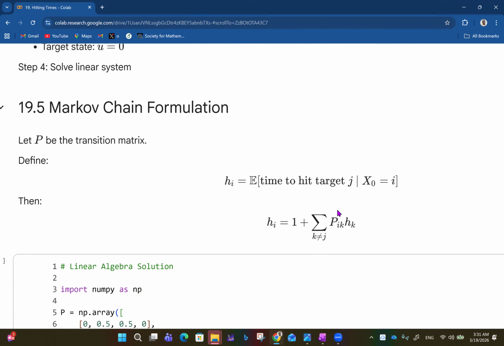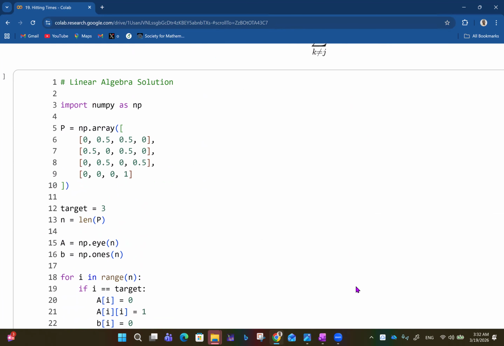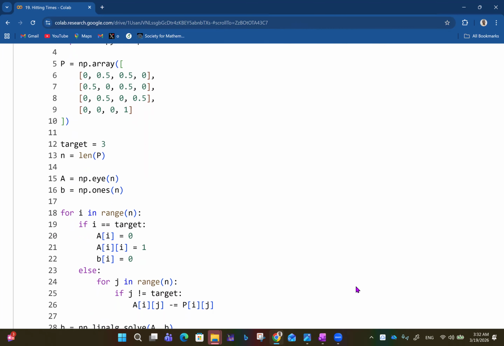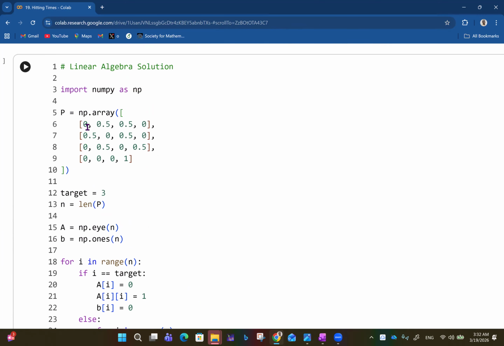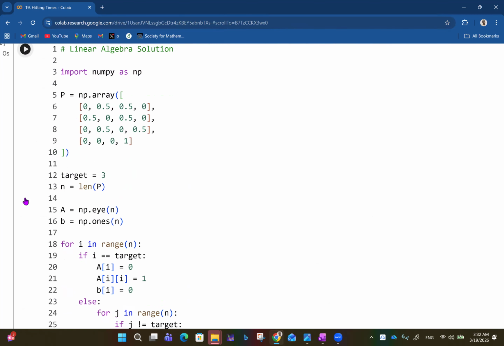So we have the Markov chain formulation. Let P be the transition matrix. Define h_i to be the expected time to hit target j given X naught is equal to i. Then h_i is 1 plus summation for k not equal to j of P_ik h_k. And then we have the Python code, linear algebra solution. Imagine you have 0, 0.5, 0, 0.5, and so on for the matrix. So you run that and you get what you should get here, talking about the Markov chain formulation there.